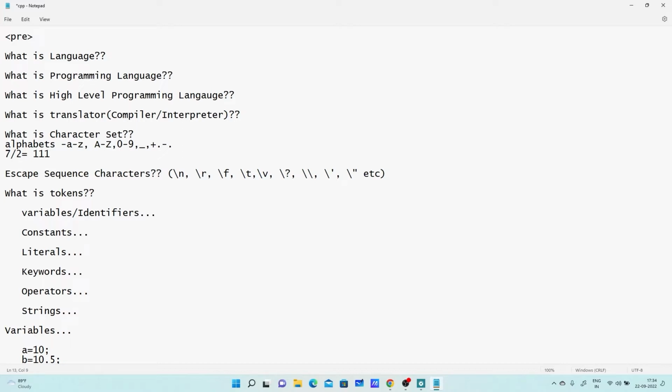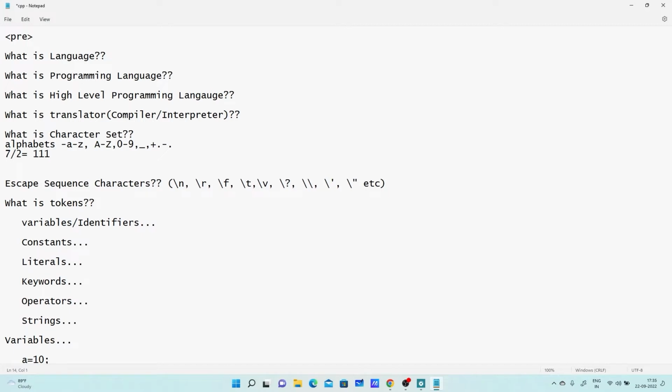But suppose I write a name, Abhay, and I want to convert it to binary form. How can we divide this name by 2? Quite difficult, right?